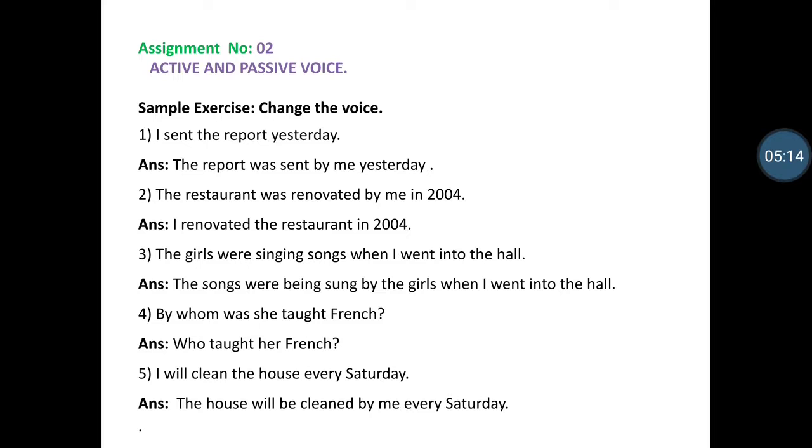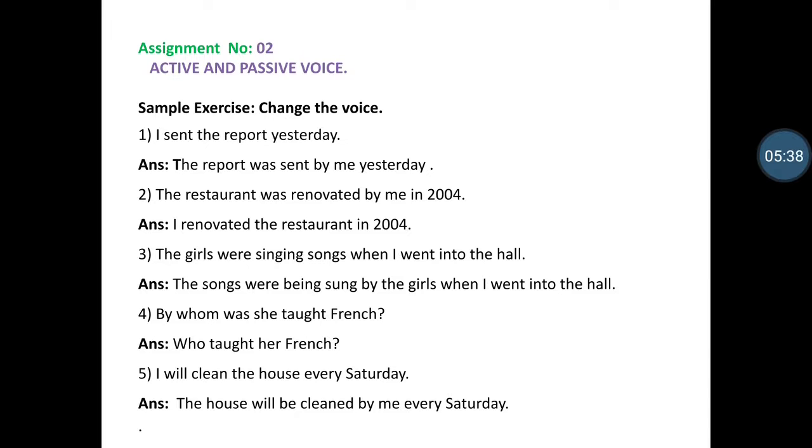The restaurant was renovated by me in 2004. I renovated the restaurant in 2004. Here, me is the objective form, me transfers to the subjective form, then me transfers to I. Was renovated is a passive voice, then transfer to active. Was is deleted, renovated in third form is transferred to second form. I renovated the restaurant in 2004.